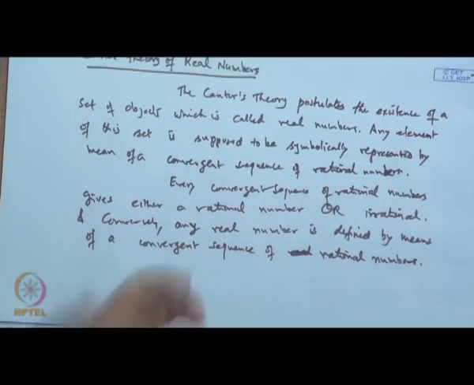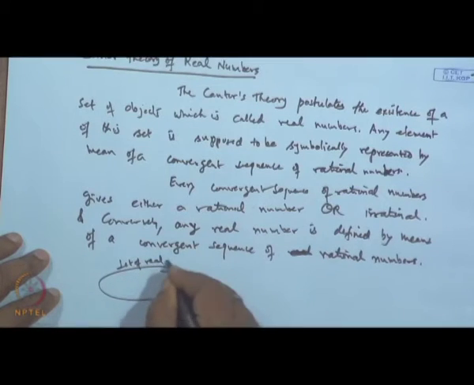So, what is his postulate? What he says is that if we have a class of objects which we call real numbers, then for any real number you pick up, we can identify a sequence of rational numbers which will converge to that point. If it is rational, then the limit point is called a rational real. If it is not rational, then we call it irrational, but the convergent sequence we can identify.